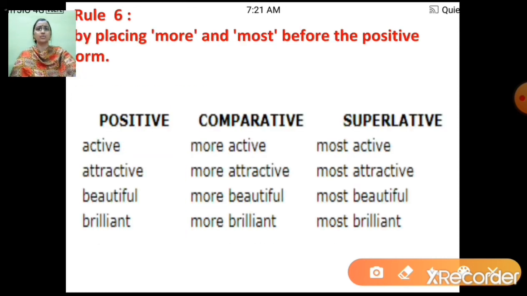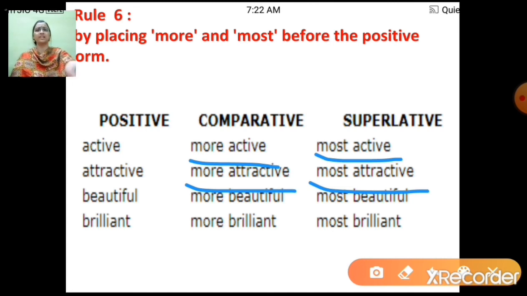Now the next rule is by placing more and most before the positive form. For example, active. Active will be more active for the comparative and most active for the superlative. Then attractive. Attractive is more attractive for the comparative and most attractive for the superlative. Then beautiful. Beautiful is more beautiful, most beautiful. Then brilliant.